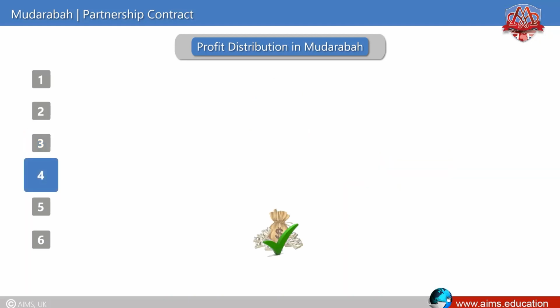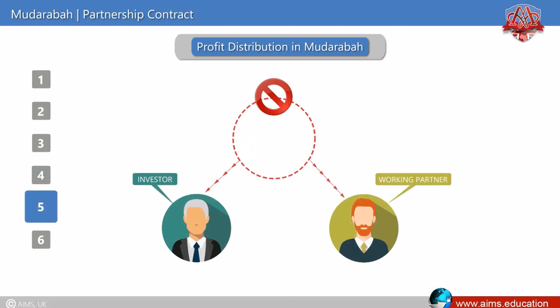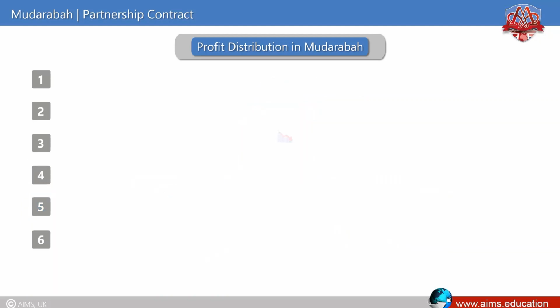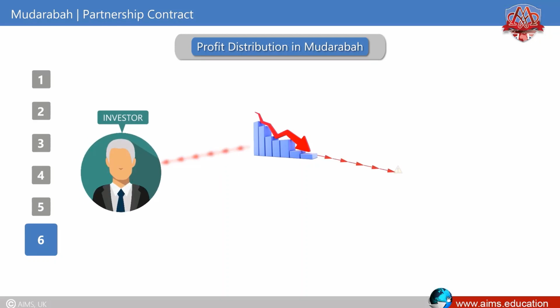Apart from agreed profit, the working partner cannot claim any salary or remuneration. Parties cannot allocate a lump sum amount as profit for any party. And losses shall only be sustained by the investor, unless it is due to the negligence and willful misconduct of the working partner.